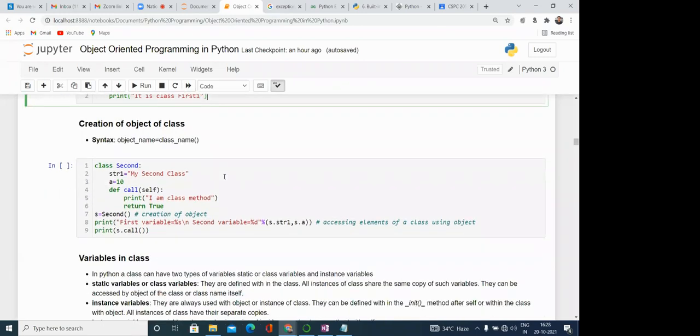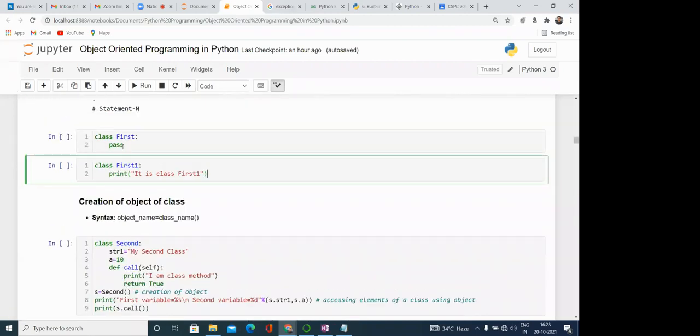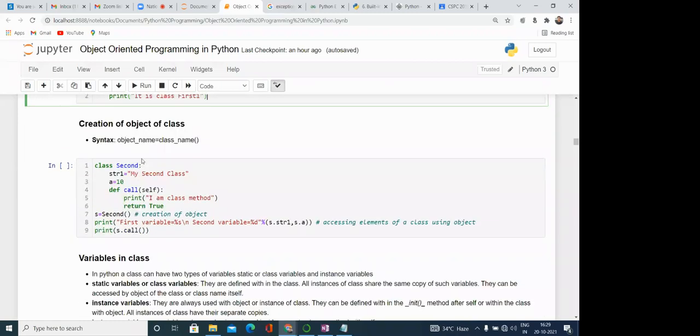Now, creation of an object of the class is an important thing. Class means we are just organizing. Like here you can see class First, it is an organization, but it doesn't contain anything. Here, this has only one statement, where we are calling one predefined function, print, in the class First One. Actually, a class we define doesn't have any existence till the object is created.